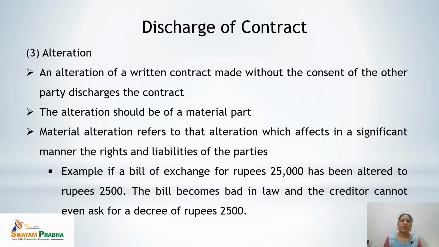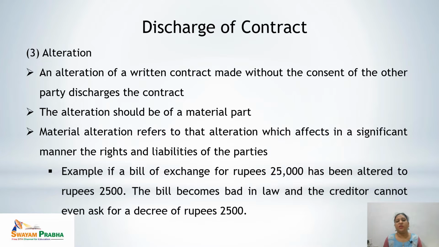Third, under the operation of law is alteration. An alteration is a written contract made without the consent of the other party, which leads to discharge of the contract. If any of the party involved in the contract makes any kind of alteration without the consent of the other party, this leads to discharge of contract. But it is important here to mention that alteration should be of a material part of the contract.